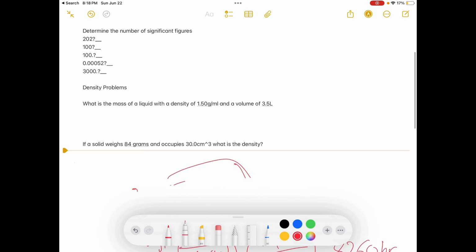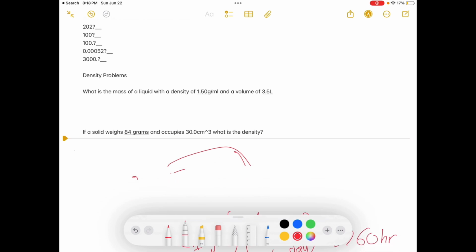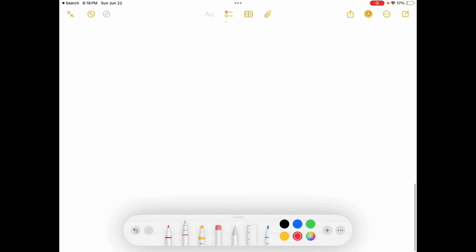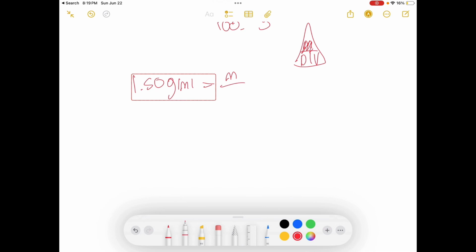And lastly, we have some density problems right here. Now these ones are a little bit tough and tricky, but we will go over them, so not to worry about that. We have 1.50 grams per milliliter as our density. Remember the house, guys: mass over density and volume. So we cover up mass, so it will be density times volume. But first, let's just set it up how we normally would.